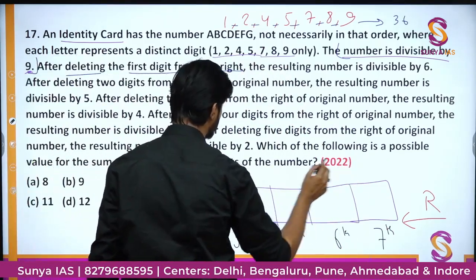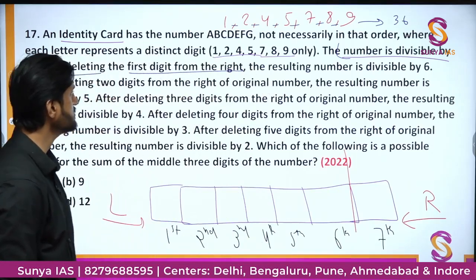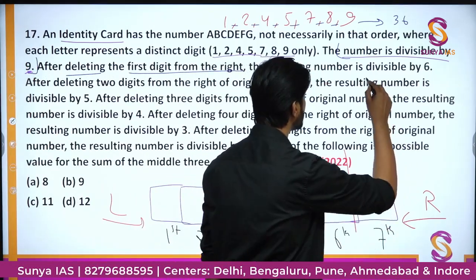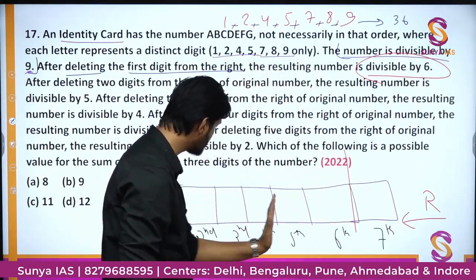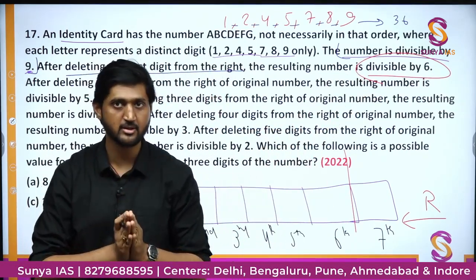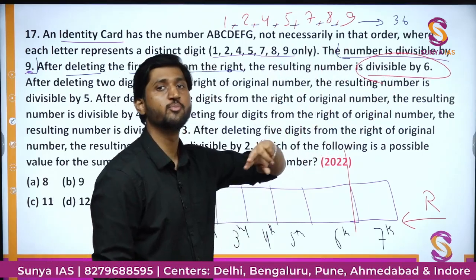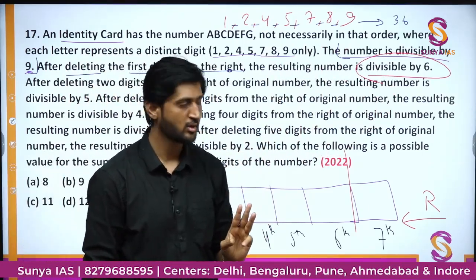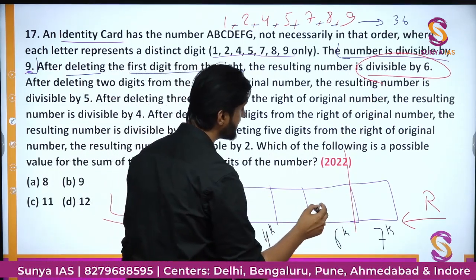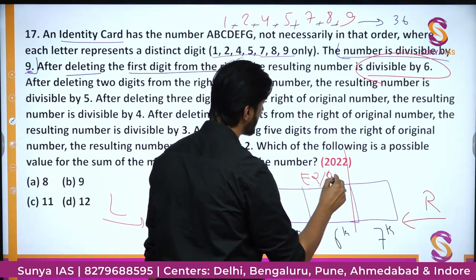let me use a red colored pen. If we delete this particular digit, the resulting number is divisible by 6. Now one thing is there, if you remove this last digit, the overall 6 digits are divisible by 6, that is the idea. Now what is the criteria for divisibility by 6? The criteria is that if a number is divisible by 6, it should be divisible by 2 also and 3 also. So what is the criteria for divisibility by 2? That is, this 6th digit should be an even number. That means this can be occupied by 2, 4 and 8 only.